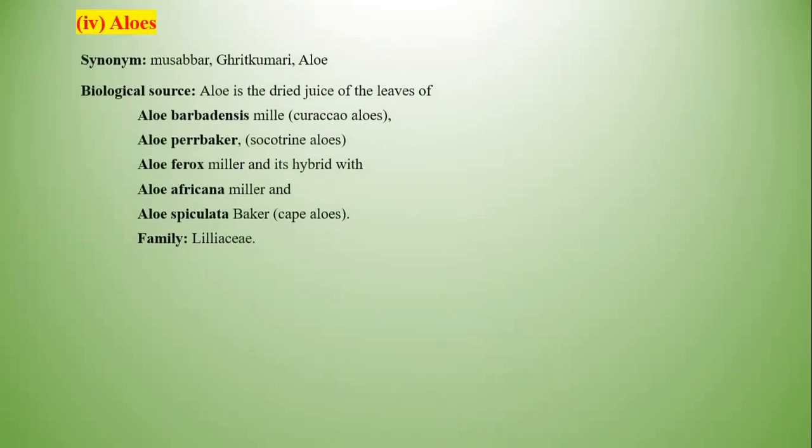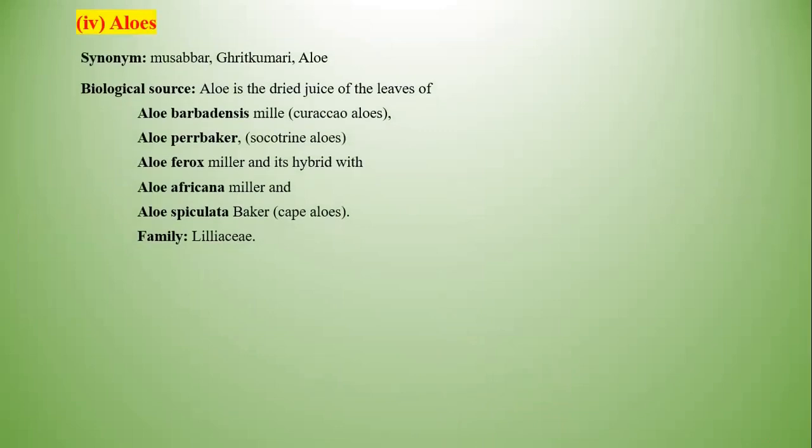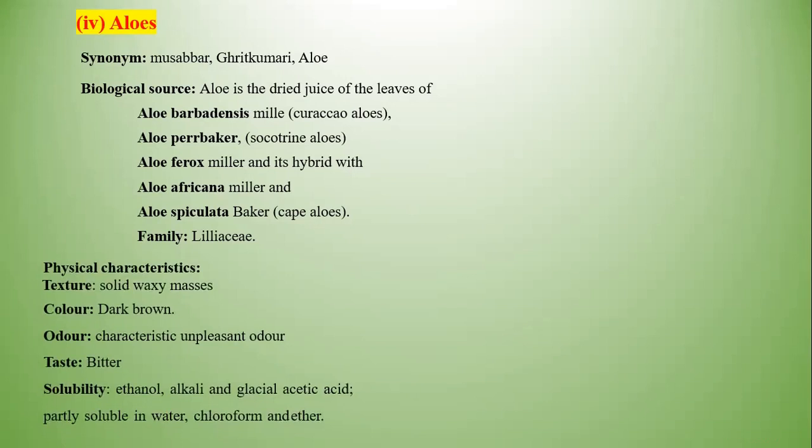Now the next drug is aloe. The synonyms of this drug are musabbar and Ghritkumari. Aloe in Marathi is known as korphad. The biological source of this drug consists of the dried juice obtained from the leaves of the plant Aloe barbadensis. It is also known as Curacao aloe, Aloe perryi Baker, Socotrine aloe, Aloe ferox, Aloe africana, and Aloe spicata. All these belong to the family Liliaceae.